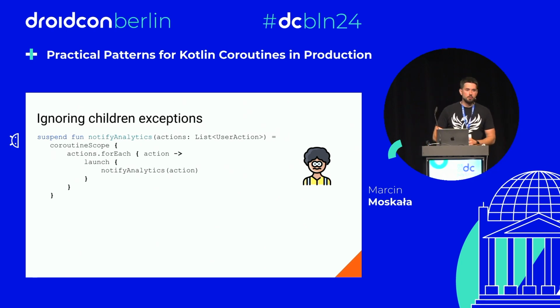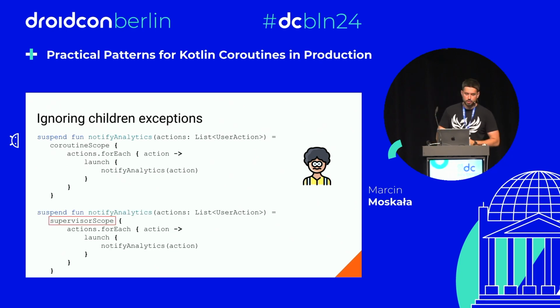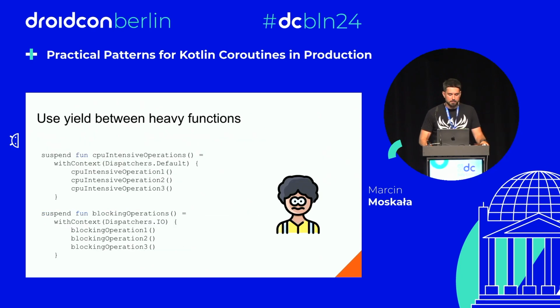So if you want to make coroutines independent inside suspending functions, if you want an exception in one of them to not cancel the other, we need to use this magic function called supervisorScope. It's just using a supervisor job instead of a regular job inside of it. And this way, it is ignoring children's exceptions, something to be remembered.